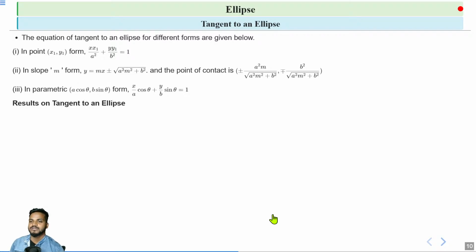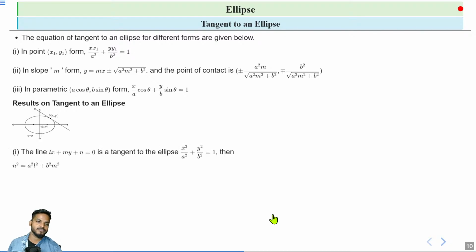Okay, so let's discuss some results on tangent to an ellipse. This is the picture of a tangent, that is, we have an ellipse and we draw a tangent at a point P (x1, y1).